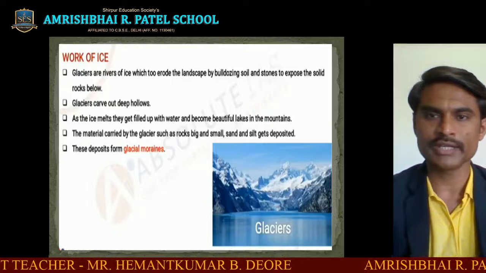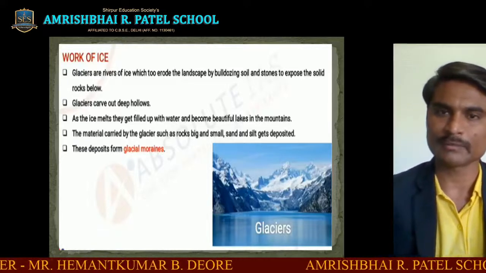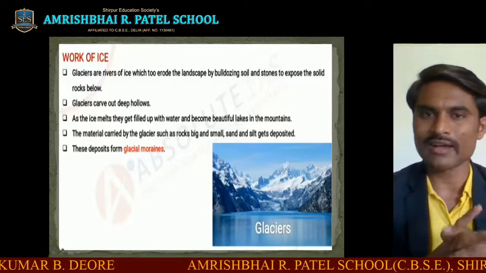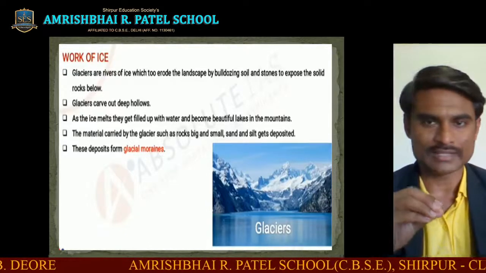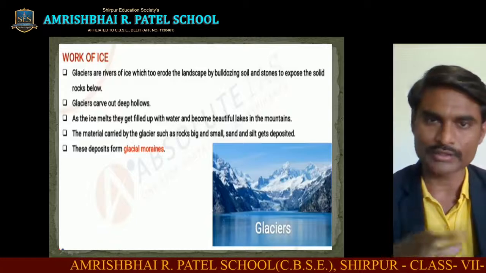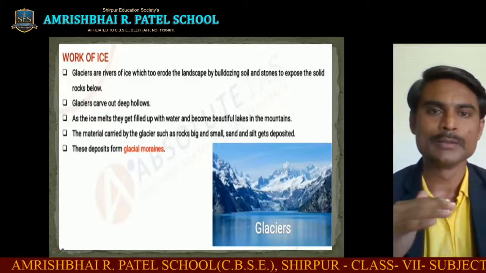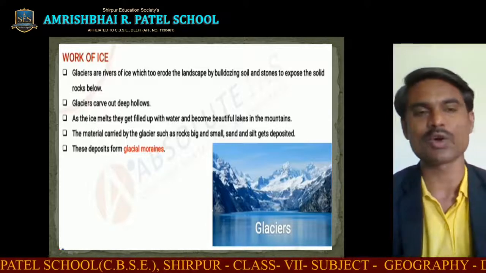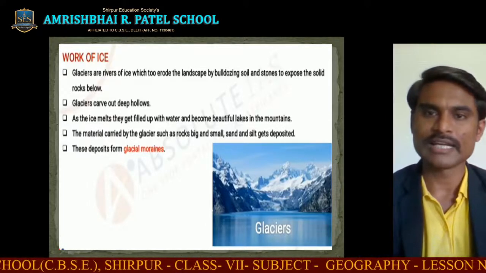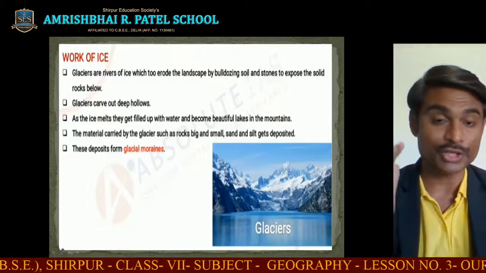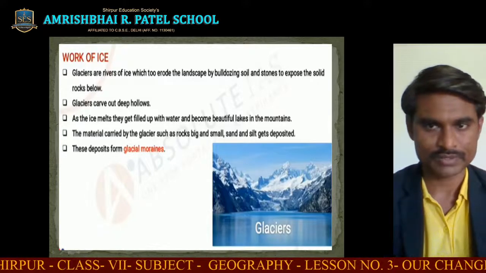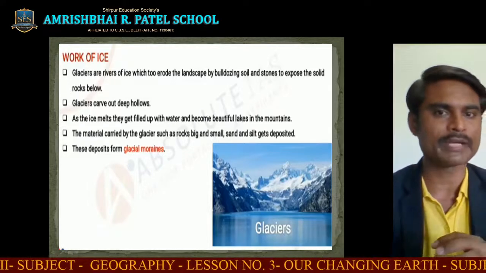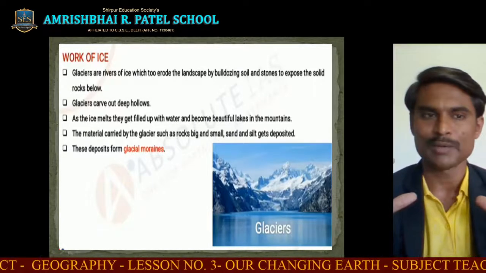So that was about the sea waves. Now let us understand about the work of ice. Glaciers are rivers of ice. They also erode the landscape by bulldozing soil and stones to expose the solid rocks below. The glaciers carve out deep hollows. As the ice melts, they get filled up with water and become beautiful lakes in the mountains.